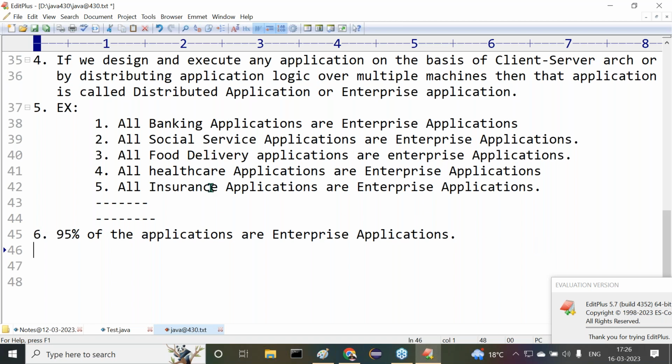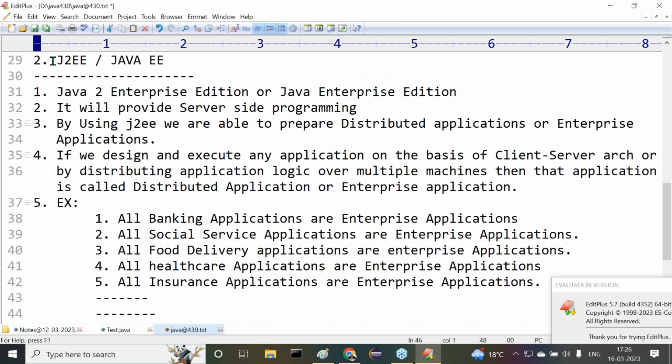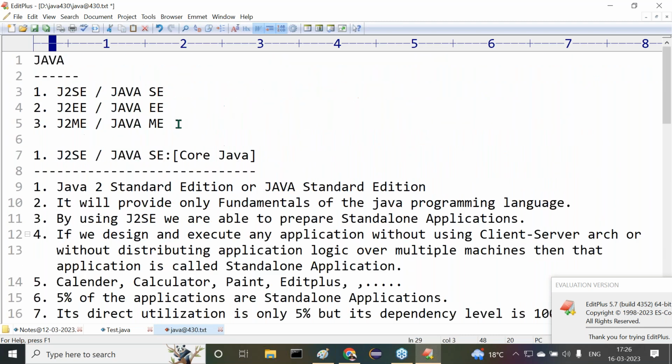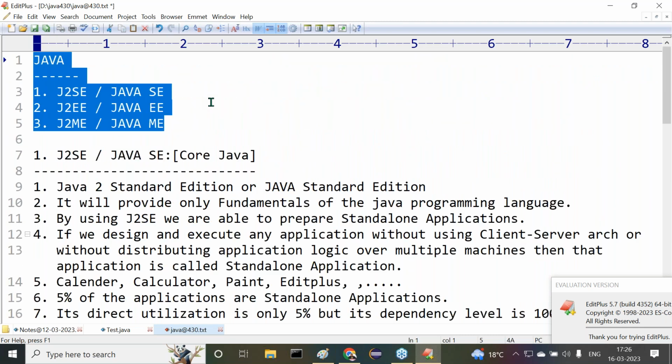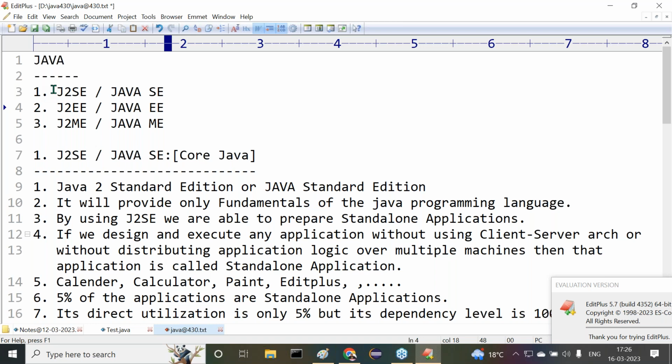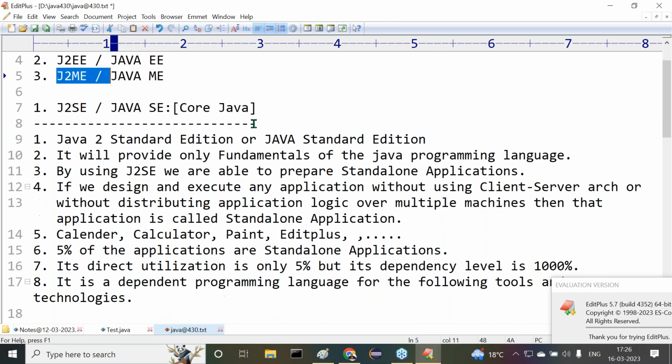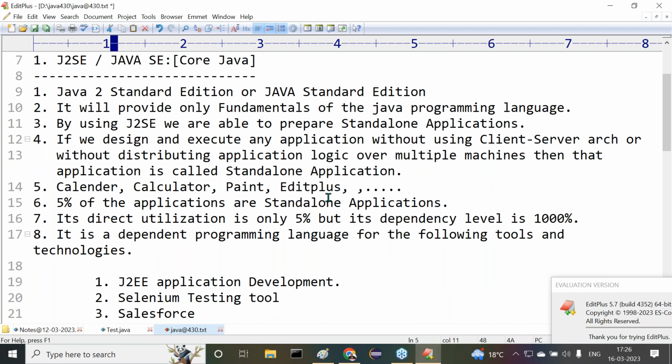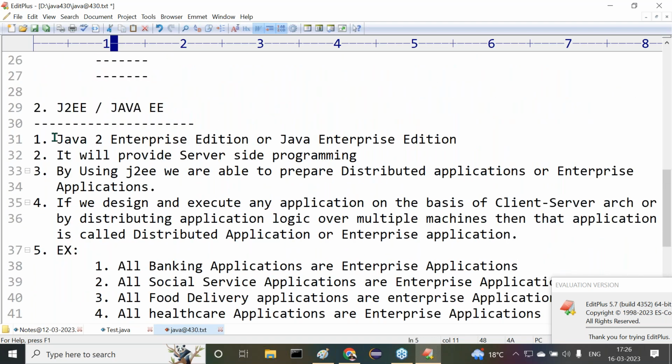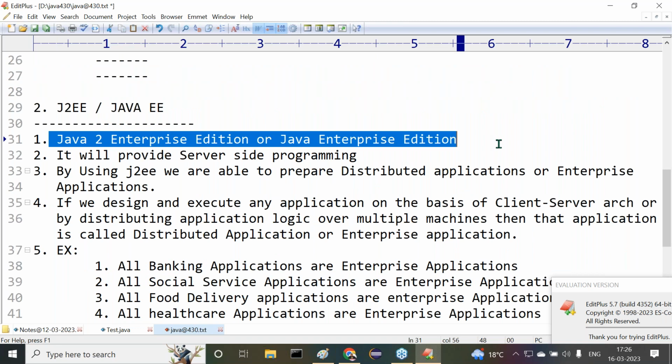Now try to understand. What did we understand? Java is available in how many parts, guys? Now tell me. Three parts. What are the three parts of Java? J2SE, J2EE, J2ME. J2SE we already understood clearly. Now what is this J2EE? If you observe this, what is the abbreviation for J2EE?